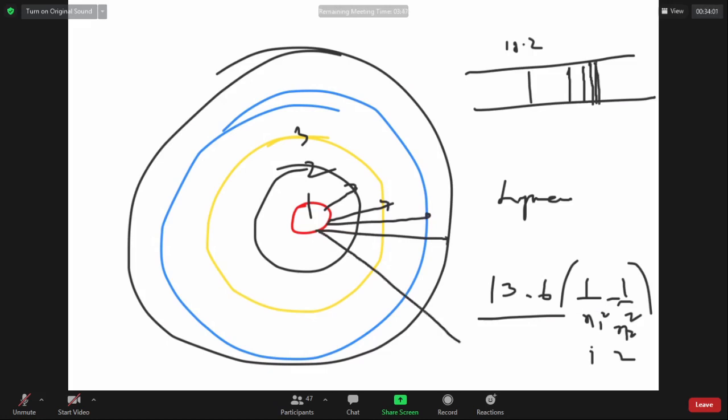When you are removing the electron to infinity, that is called ionization energy. The radiation of that line which takes the electron to infinity is called the series limit. The energy corresponding to taking the electron from n1 to n2 is the first spectral line in the Lyman series, because that energy causes a radiation with a characteristic wavelength that causes the first line in the spectrum. If you take the electron from 1 to 3, it has a little higher energy, therefore a little lower wavelength, that causes the second line in the hydrogen Lyman series, n1 to n3.